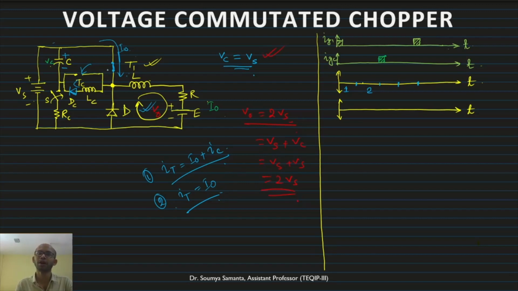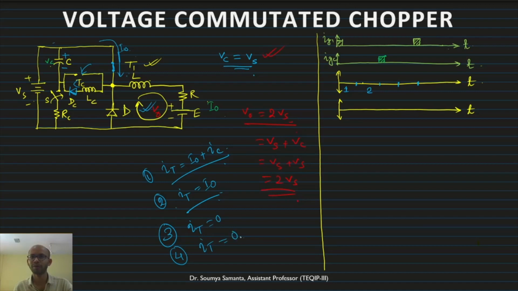Obviously the thyristor will be turned off. Whenever we give the gate at TC, thyristor TC will turn on, but thyristor T1 will be turned off. So in mode 3, IT will be 0. This remains off through mode 3 and mode 4 both.